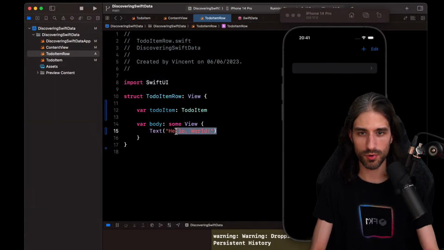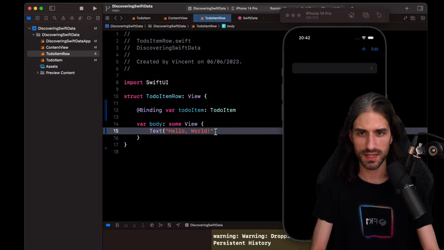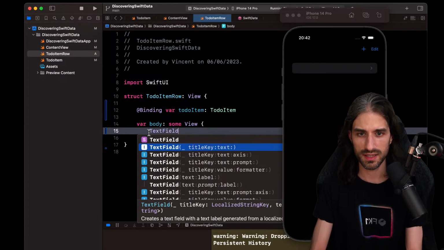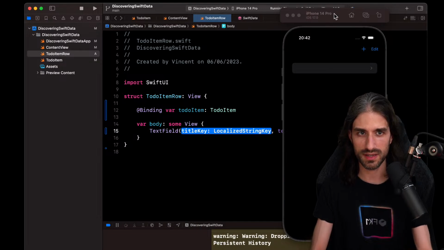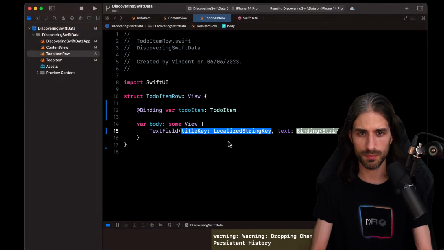So my to-do item row, what do I want it to look like? I'm going to go back to what I wanted to do initially. So to have a binding for my to-do item. Okay, then instead of a text, I'm gonna want to have a text field. So here I will need kind of a placeholder. What could I put for the placeholder?